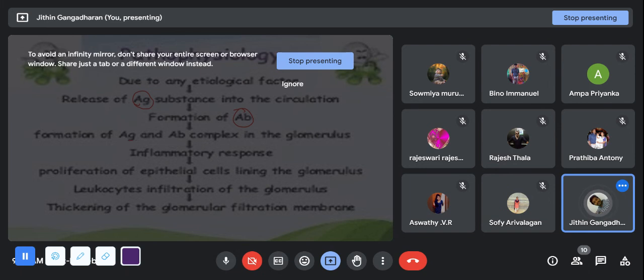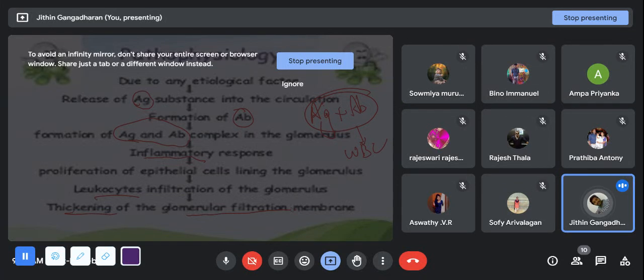Then the antigen-antibody reaction leads to a complex in the glomerulus, which will initiate an inflammatory response. Simply, there will be an infection, an antigen will be there, then antibodies will be released, and it will make inflammatory responses. When there is an inflammatory response, leukocytes, which are WBCs, will come into action. When the WBCs come into the glomerulus, it will thicken the glomerular filtration membrane.